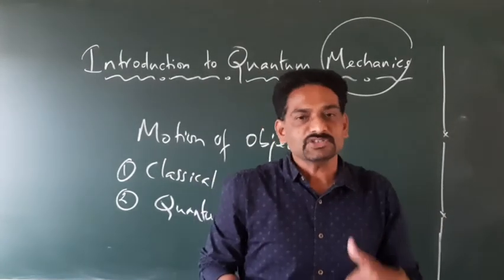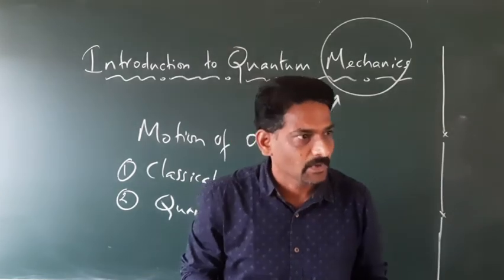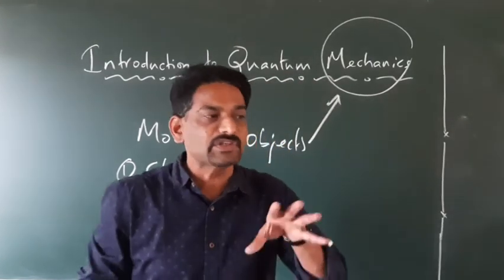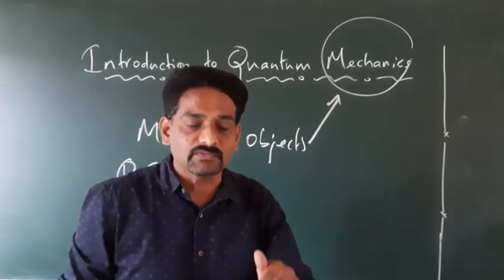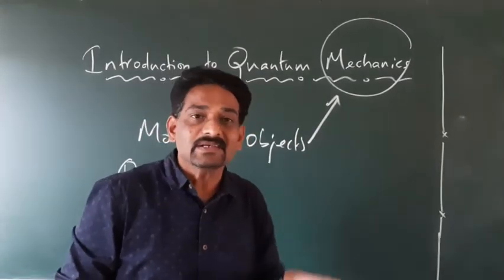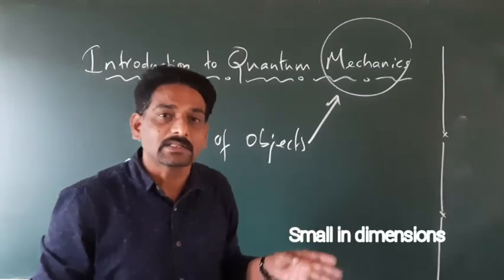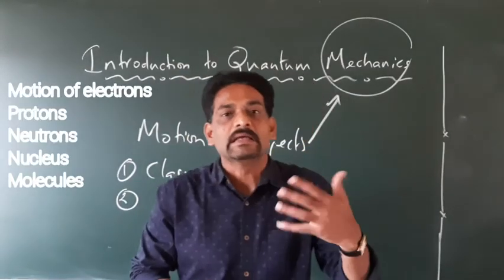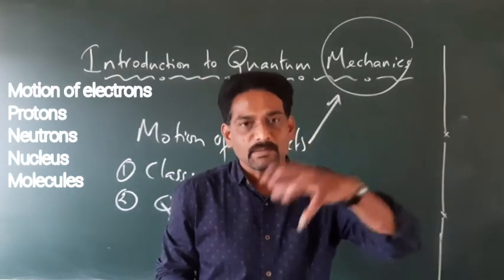Then the question is, what is quantum mechanics? We can say quantum mechanics is a branch of physics which deals with the motion of objects which are very small in dimensions, like the motion of an electron, a proton, a neutron, a nucleus, or the molecules.